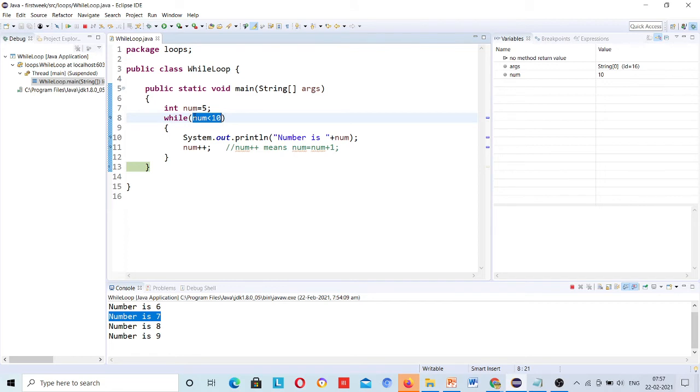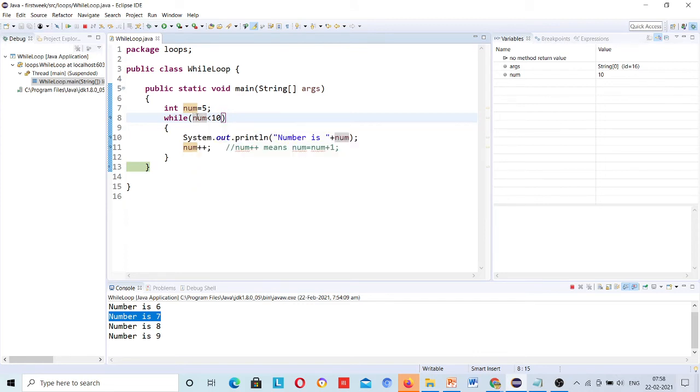So this is the while loop. The best part of this while loop, and of course a drawback too, is that these programming languages are designed in a way so that you can use them as per your choice. Wherever you have to use any logic, you can choose from these three different loops. If all these loops had been designed in the same manner, then there would be no use of designing while, do while and for loop differently. So there will be some use of each, that's why these three loops are here.